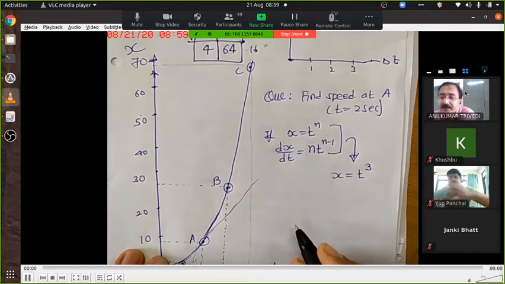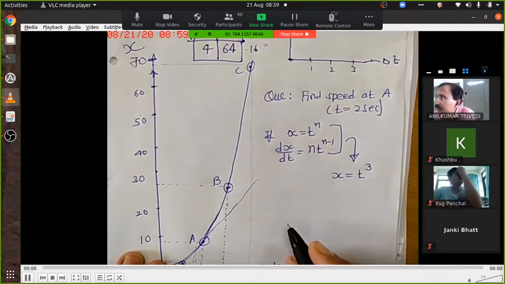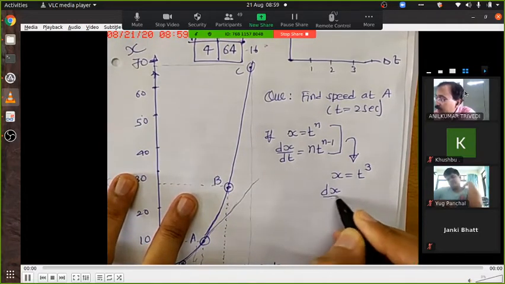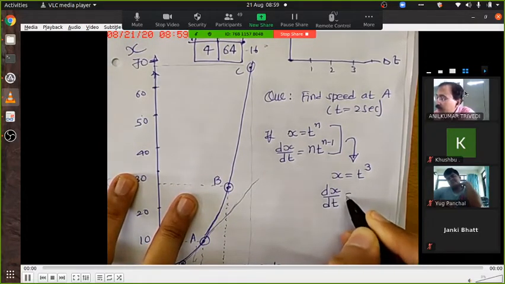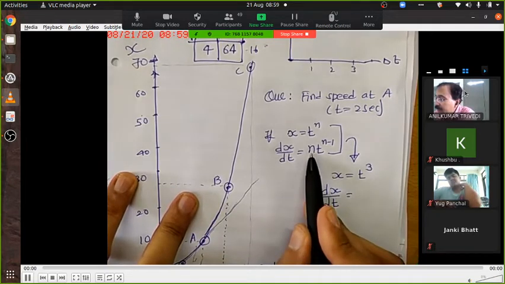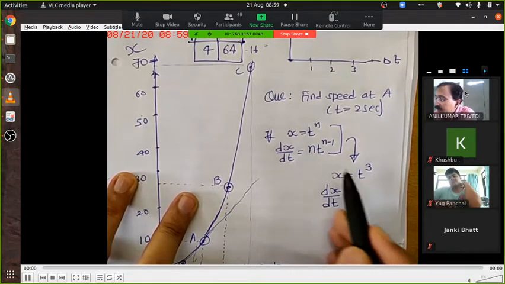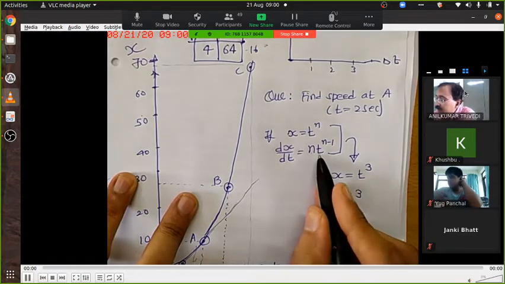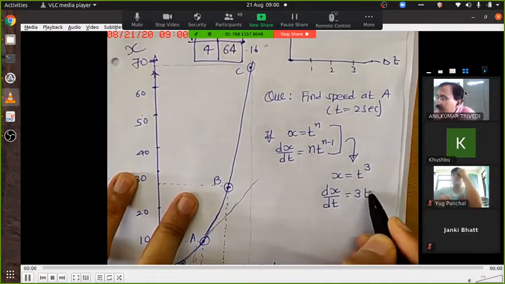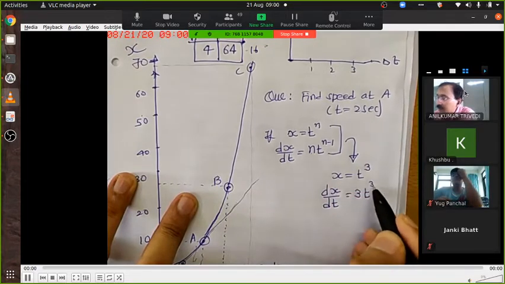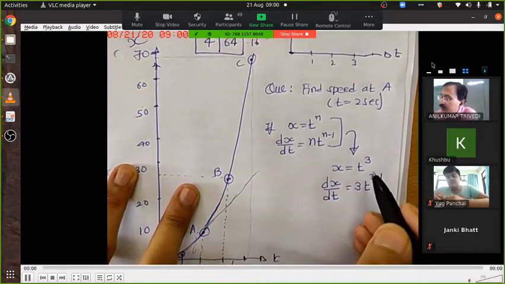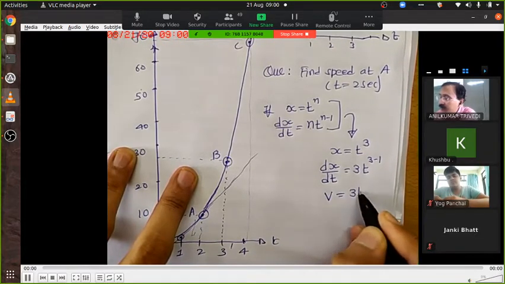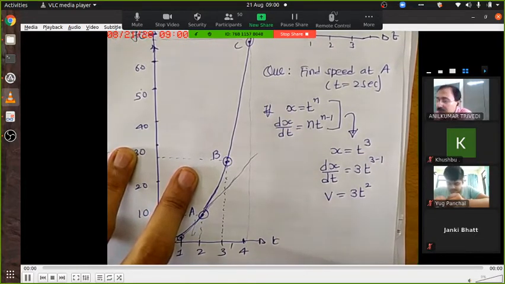Now in dx by dt, can you tell based on your intuition what n is here? 3. Then t raised to n minus 1, 3 minus 1. So this dx by dt is v equal to 3t square.